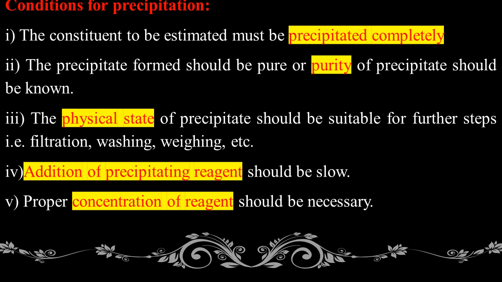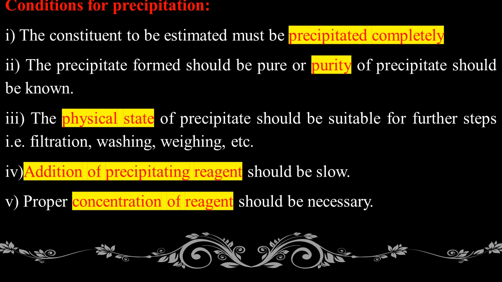Conditions for precipitation. For a successful gravimetric analysis based on precipitation, the following conditions or requirements must be fulfilled. First condition, the constituent to be estimated must be precipitated completely.